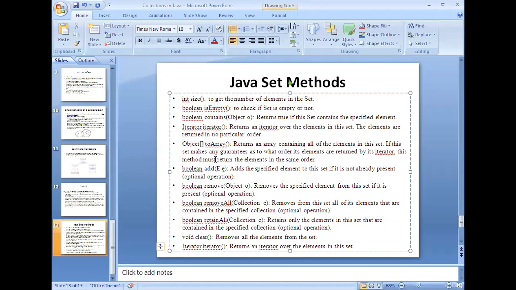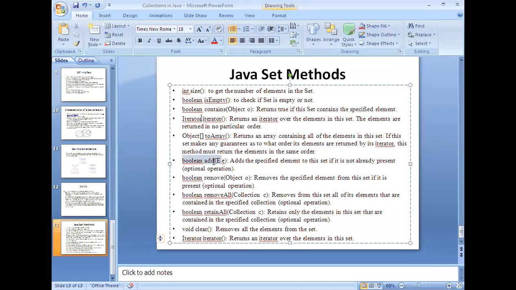We will see the iterator implementation and the normal implementation of set. There you can understand the difference that exists among all of this, right? Add e comma e at a specified position. If you want to insert a specified element into the set, not a position, a specified element, you can use this particular method.